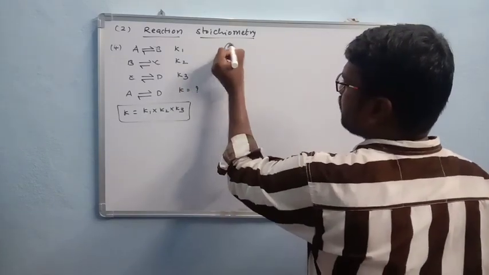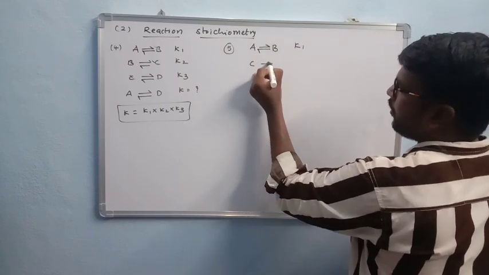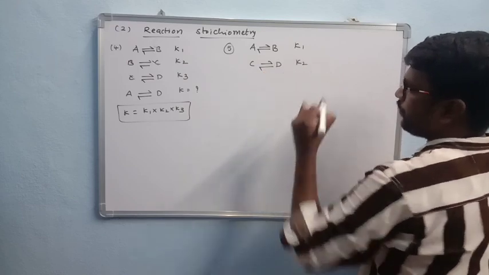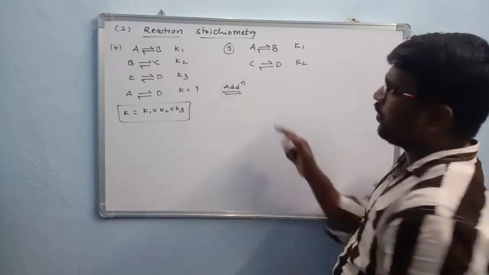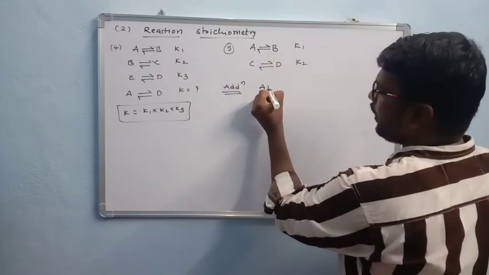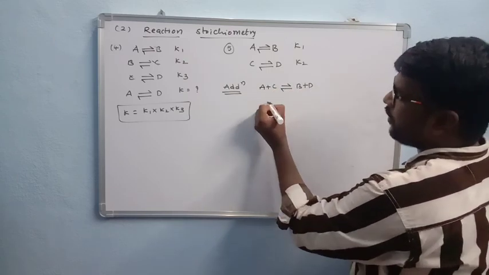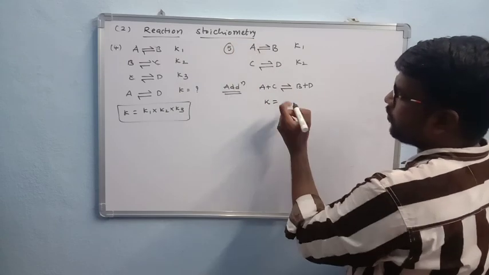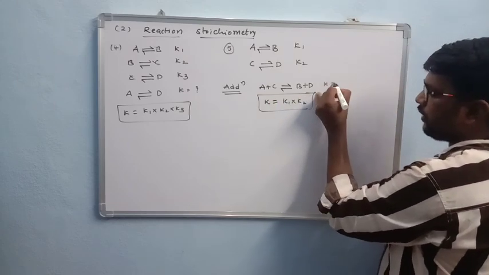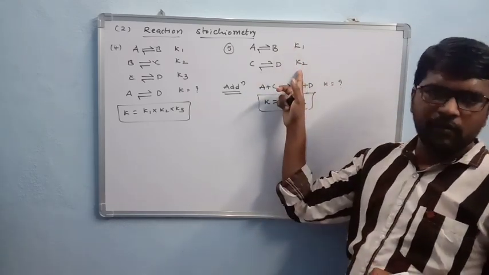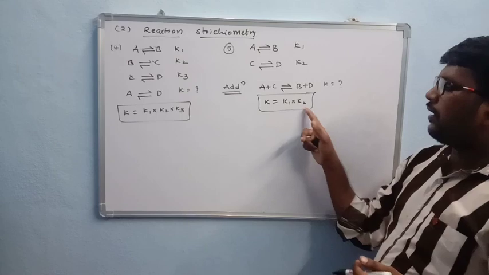Okay, right. And the next condition: A gives B, it is K1. C gives D, it is K2. By taking these, here I am doing two conditions. One is addition. On addition of these, what do you get? A plus C gives B plus D. On addition, the K values, added reactions means multiplication of K values. So K is equal to K1 into K2. When two reactions are added, the equilibrium constant K is the multiplication.